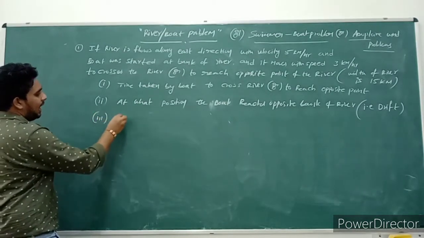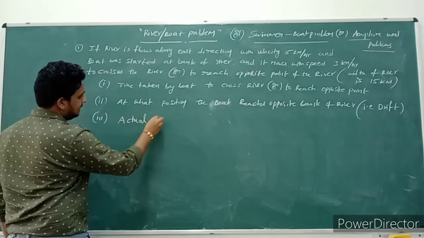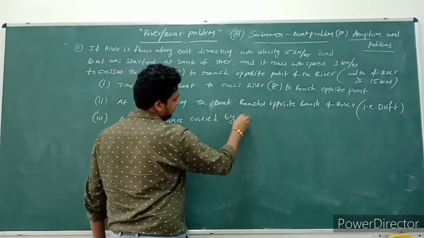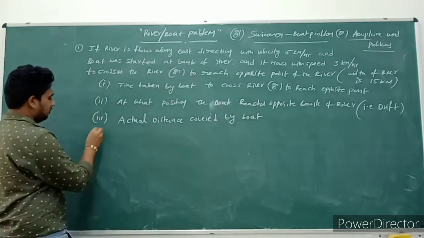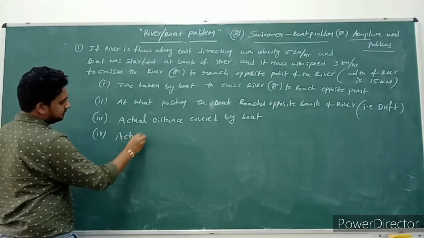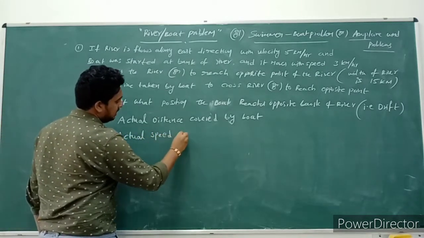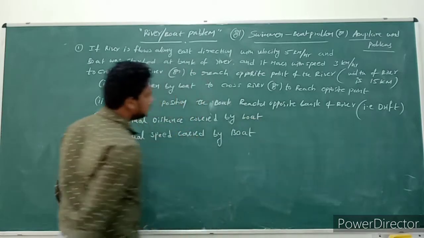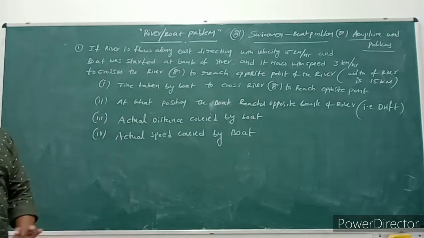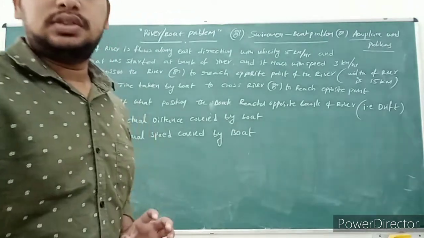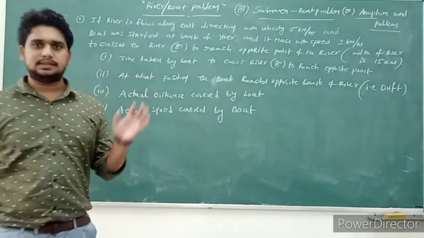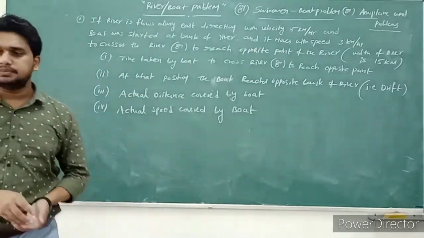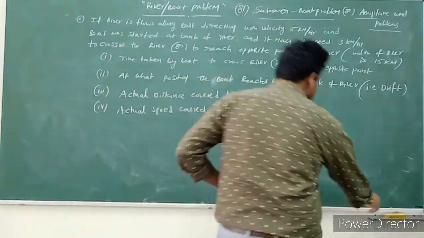Next, the actual distance covered by the boat. Next, fourth, the actual speed covered by the boat. So these are the four questions. First, note down the questions, and after that we'll discuss each and every point one by one: first one, second one, third one, and fourth. Okay, so I need some space here.